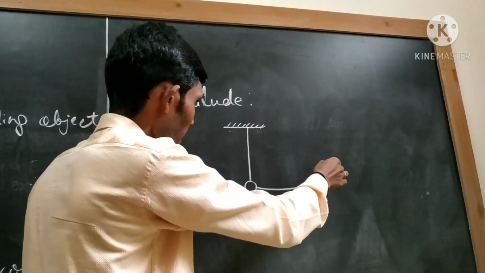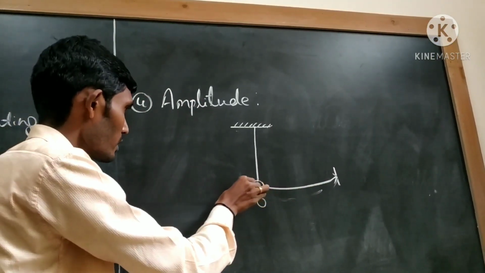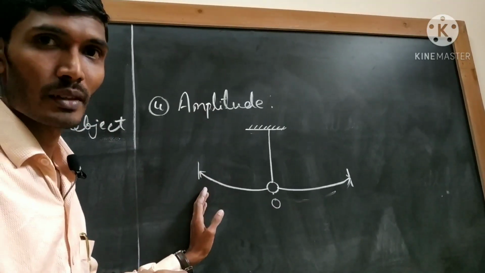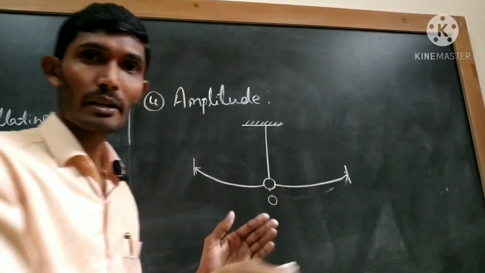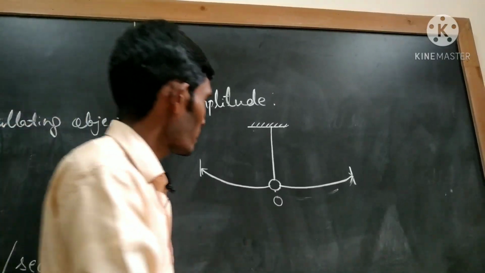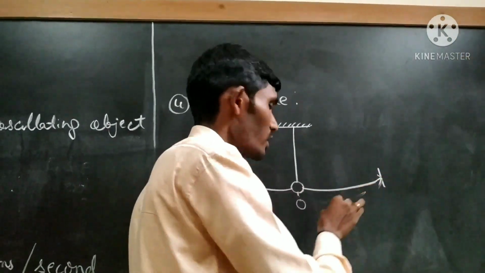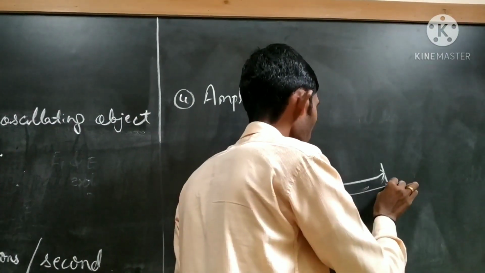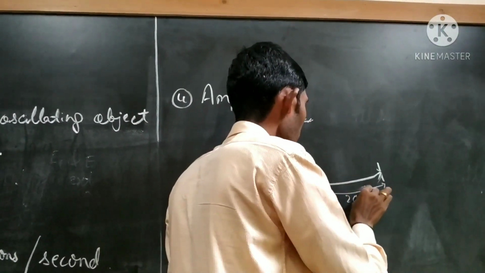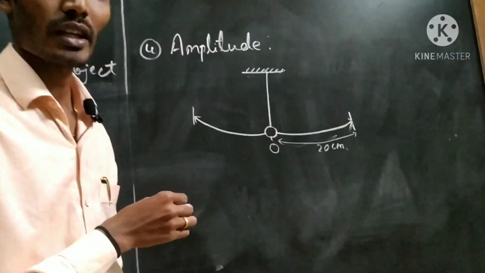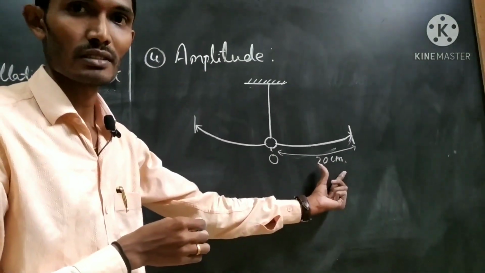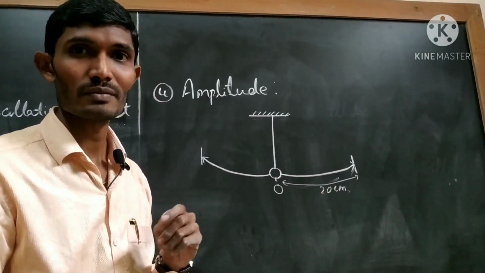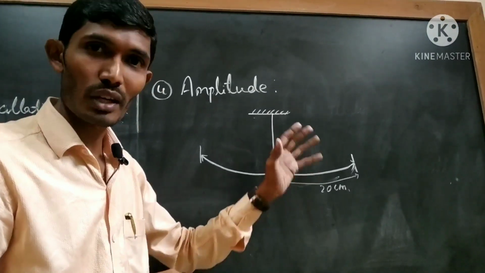After reaching that extreme position, what happens? It will come back and again it will reach another extreme position on the left side. And the process will repeat. So here, let us imagine from here to here. In the first oscillation, the object has covered, let us imagine, 20 centimeters displacement. In the second oscillation, will it cover the same displacement? No. Why? Energy is being utilized.